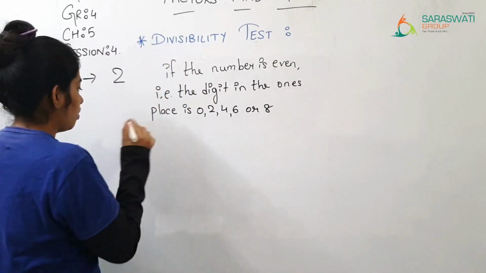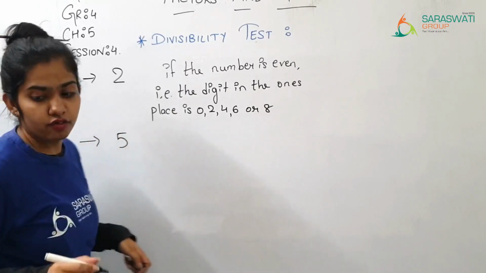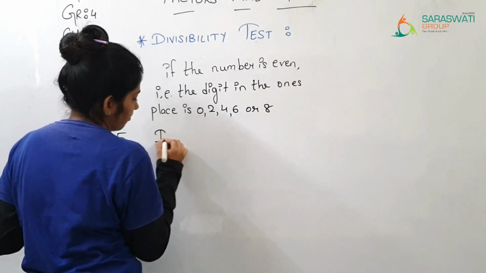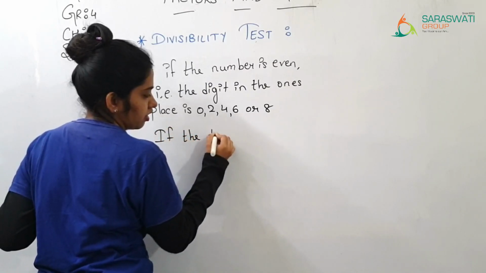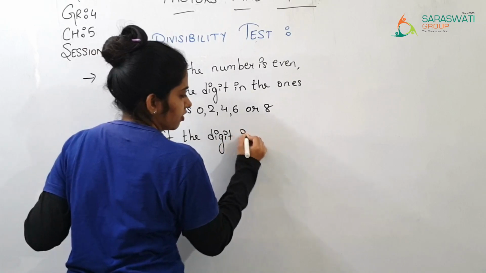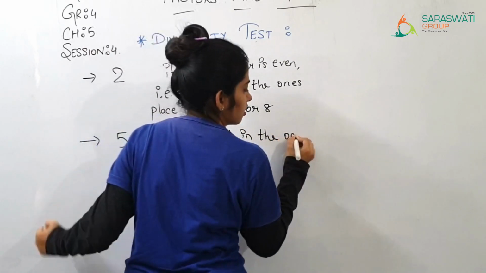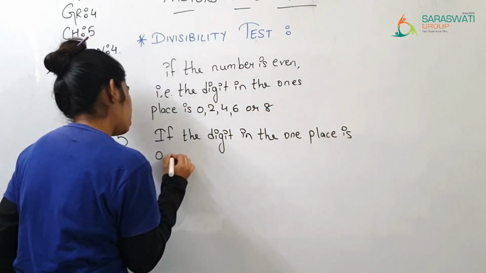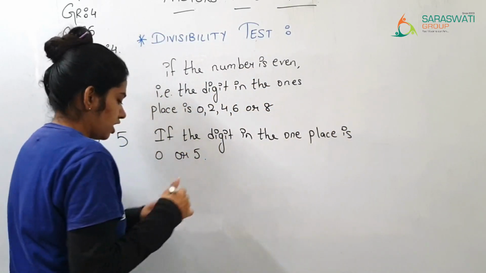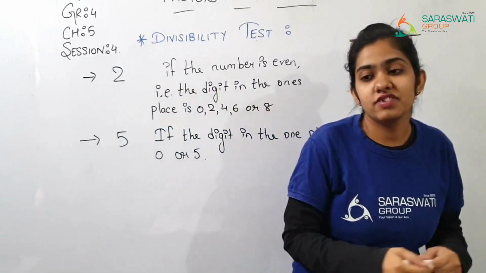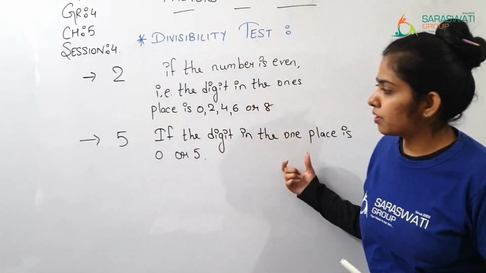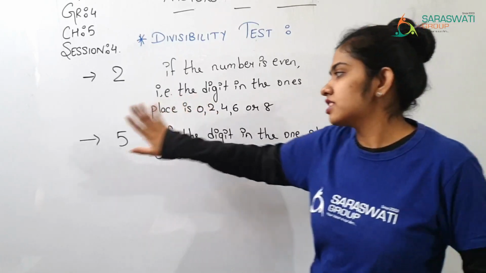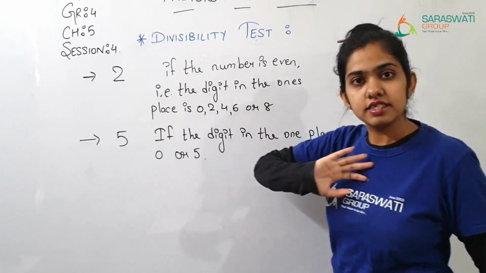Now the next is 5. If the digit in the ones place is 0 or 5, then the number is divisible by 5. You get the idea that only if 0 or 5 is in the ones place is the number divisible by 5, otherwise not.